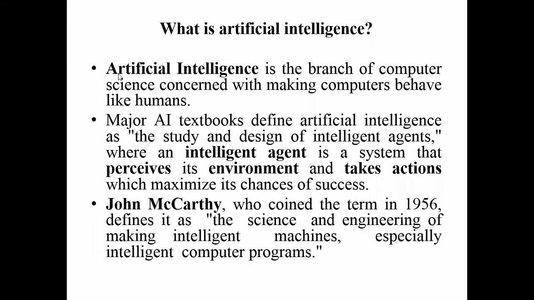So what is the definition of artificial intelligence? Artificial intelligence is the branch of computer science concerned with making computers behave like humans. Okay, we are making computers behave like humans. The definition of AI is collected from different textbooks, and it is given like this: the study and design of intelligent agents.